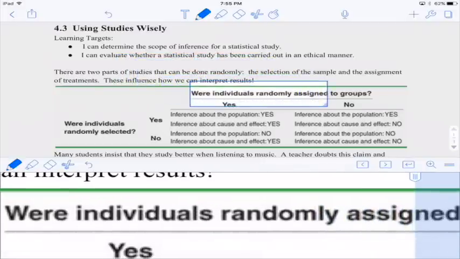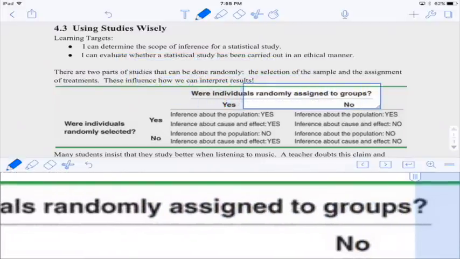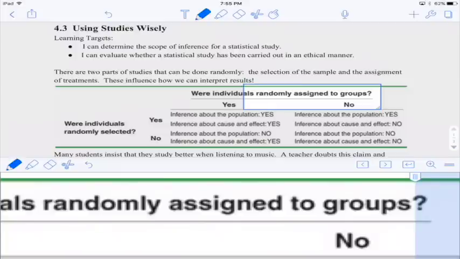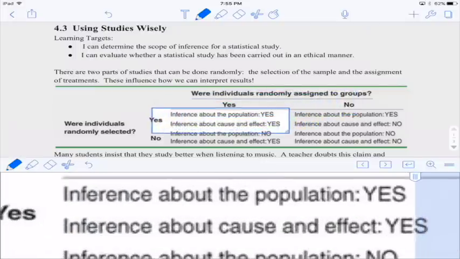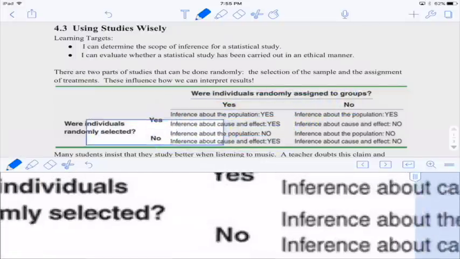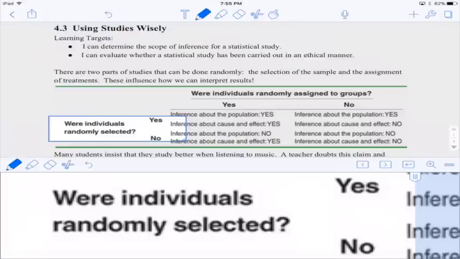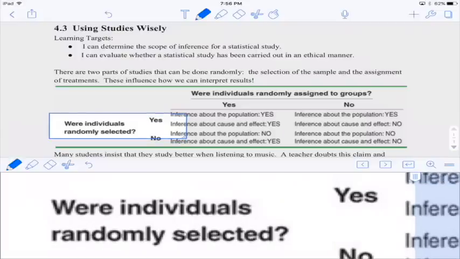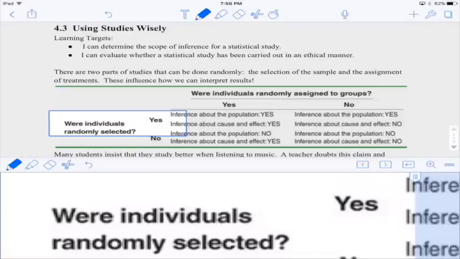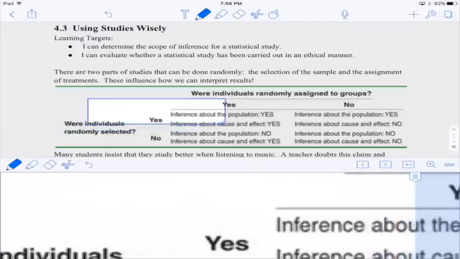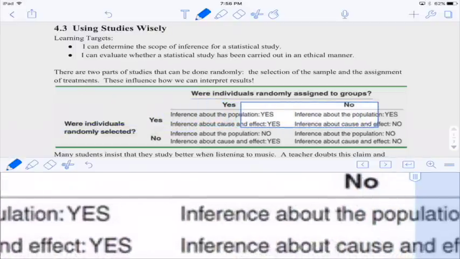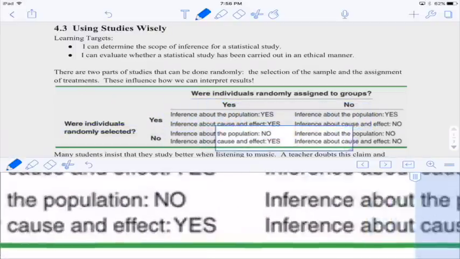So if we have random assignment, that means it's an experiment, then we have that causal relationship from the last chapter. So we can make a cause and effect inference. If the individuals were randomly selected, then we can generalize our inference to the entire population. So if we randomly selected from teenagers, then we could make this inference about all teenagers. But if we didn't randomly select them, then we can't. We can only say that there was some cause and effect.